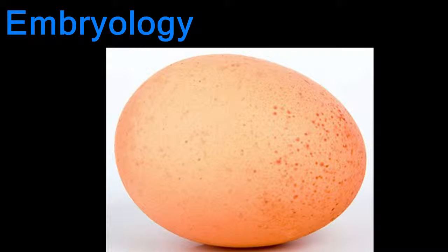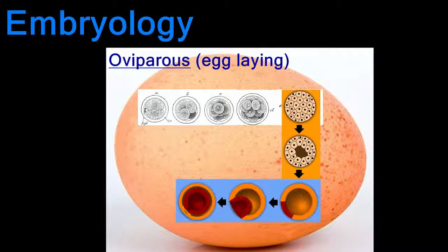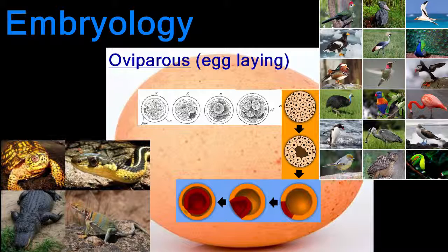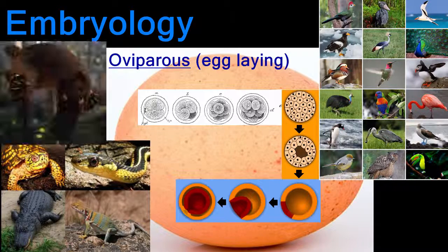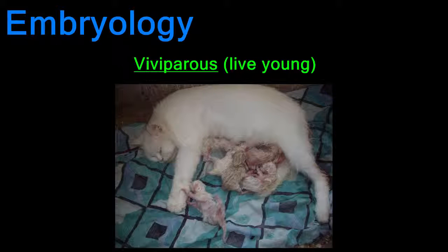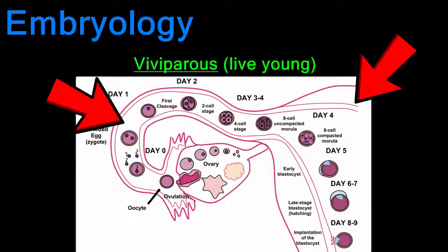In animals that lay eggs, or oviparous animals, all these developmental steps take place inside the egg. Oviparous animals include most reptiles, birds, and even certain mammals like the platypus and spiny anteater. Viviparous animals bear live young, so all these embryonic developments occur inside the female body, specifically in the oviducts and uterus.